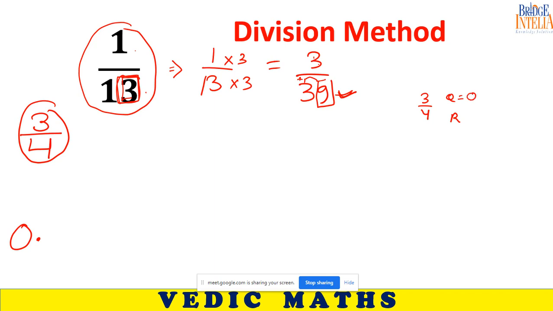So quotient is 0. What is the remainder? 3 is the remainder. Not a single time division has taken place, so the entire number is the remainder. So write 0 here and 3 here subtly. So our next approach should be on 30. So divide 30 by 4. What is the quotient? What is the remainder?